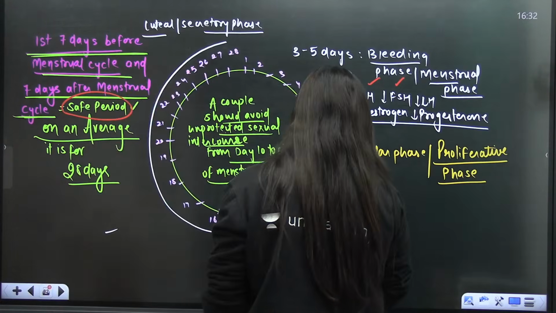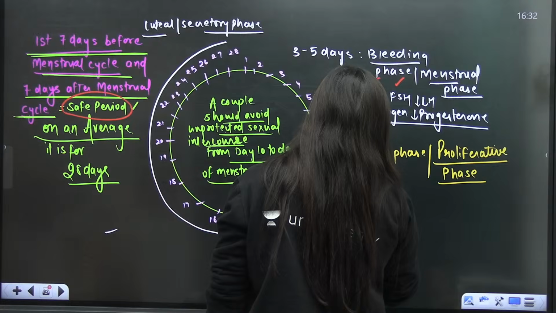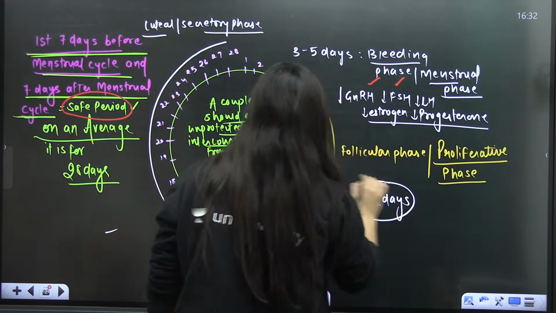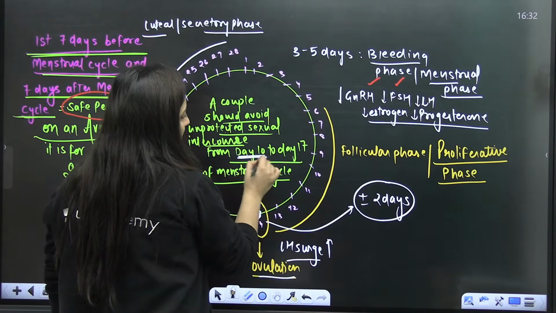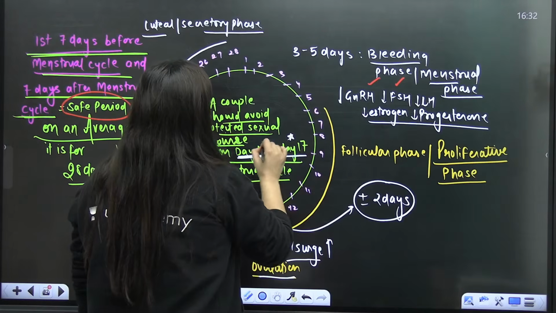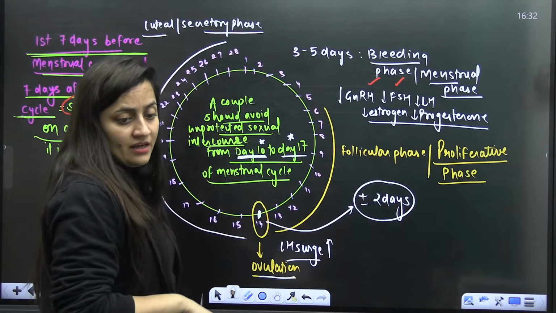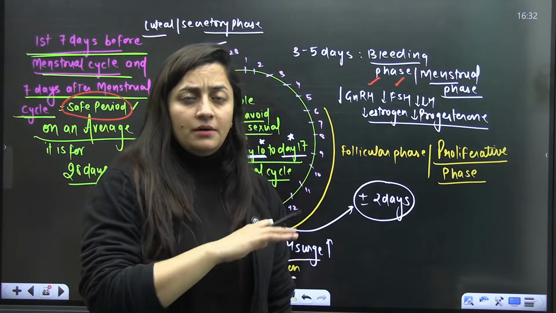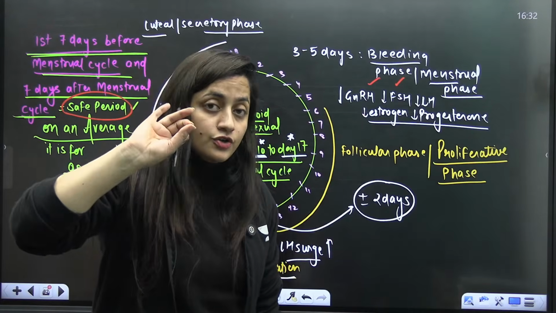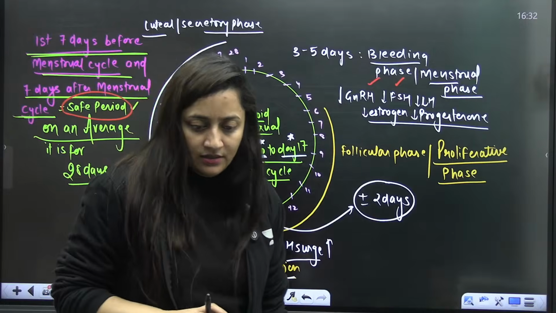So the 14th day, as I said, you can even consider plus minus 2 days. That's why day 10 and day 17 are considered. But for that, obviously, the female should have a clear idea about her menstrual cycle. Is that clear?